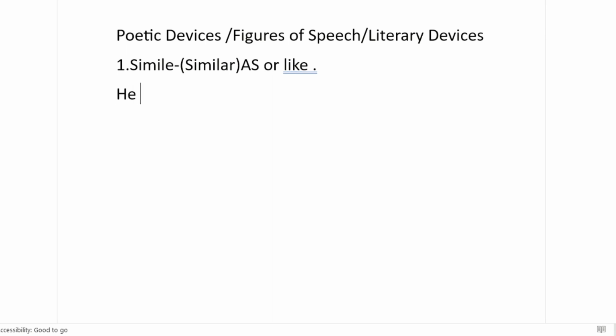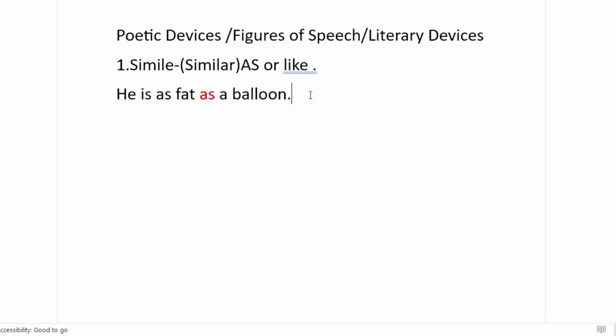For example, he is as fat as a balloon. So I am directly comparing him to a balloon with the help of the word as. Okay, so in simile, the two objects which are compared will be found in the sentence as well as the words as or like.